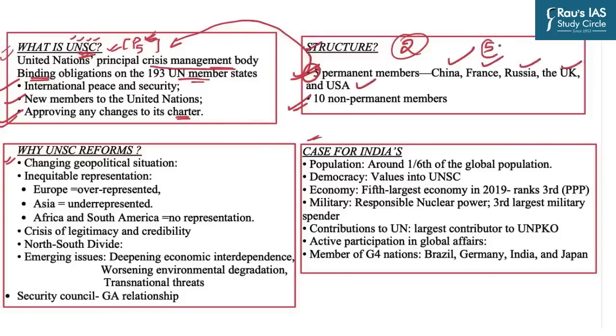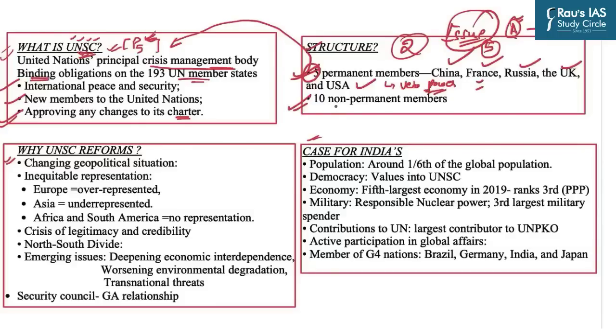Now these five countries are permanent members, and the most special thing about permanent members is that they have veto power. Veto power means that on any issue which is being debated in UNSC, these countries have the veto power. For example, let's say country A attacks country B and UNSC decides to sanction country A, and just one country out of these five votes against this sanction, that sanction cannot be imposed because that particular country has vetoed it. But the problem is that this veto power is only available to these five countries.